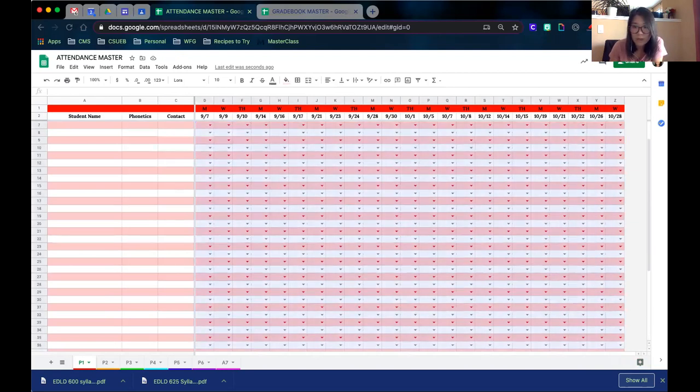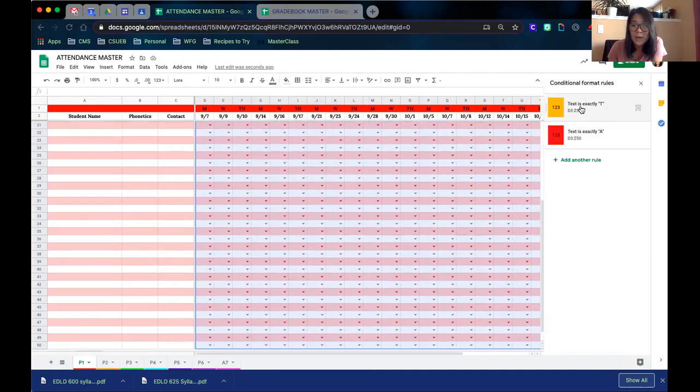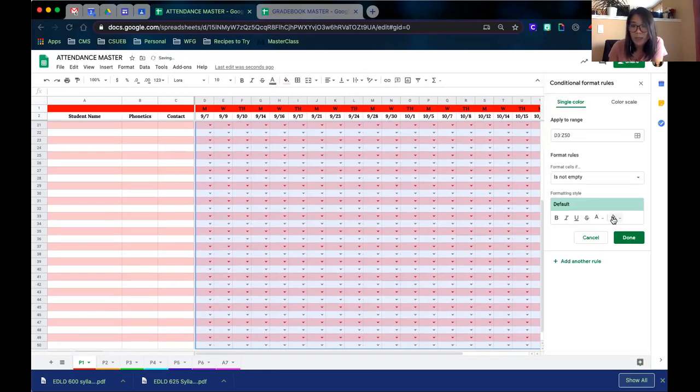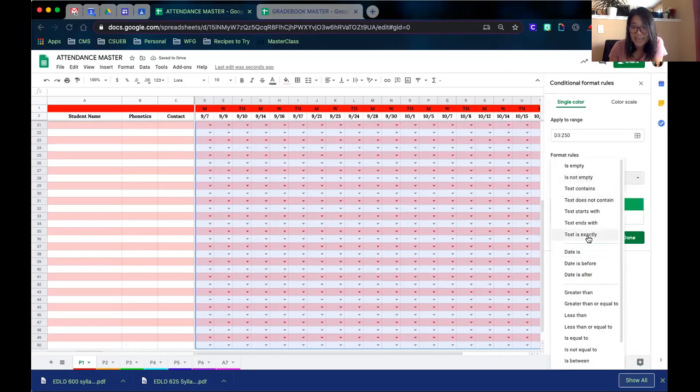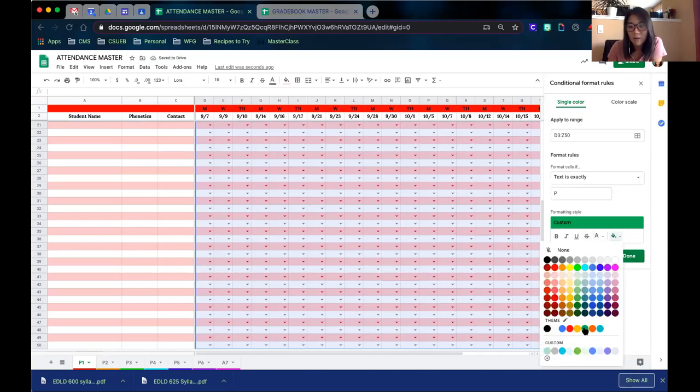And you can remove the tardy function if you want to, or if you want, I can do it for you. Last thing that I really like, if you right click and you go to conditional formatting, this is my favorite thing, right? So now if my text is exactly T as in tardy, I can add another rule, I'll show you. If I do green and I can say that it is exactly, or if you're doing like percentages and you want to know if the person scored like higher than 80 or whatever, or less than whatever, it's all down here. But if you do text is exactly P as in present, then it will make it green, right?